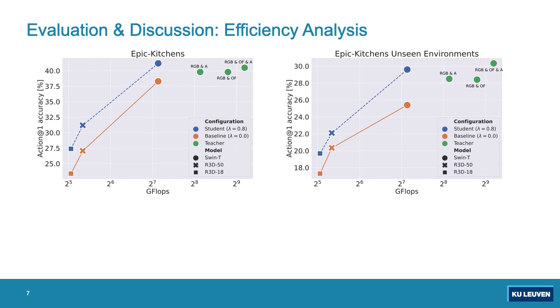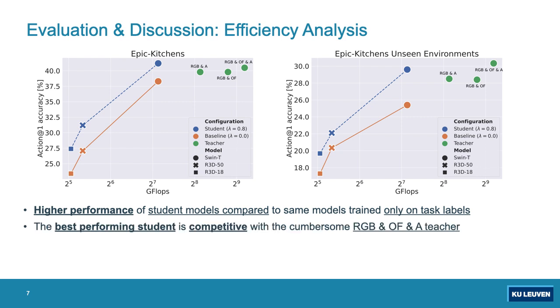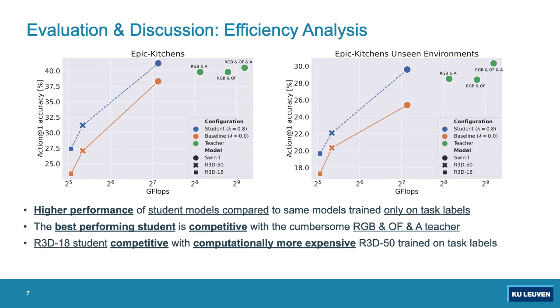We also perform efficiency analysis of multimodal knowledge distillation. We observe a higher performance of student models compared to their counterparts trained only on task labels. We see that the best performing student is competitive with the cumbersome RGB and optical flow and audio teachers on the Epic Kitchen's dataset. Lastly, we can observe that the ResNet 18 student is competitive with the computationally more expensive ResNet 50 baseline, which is trained on task labels.